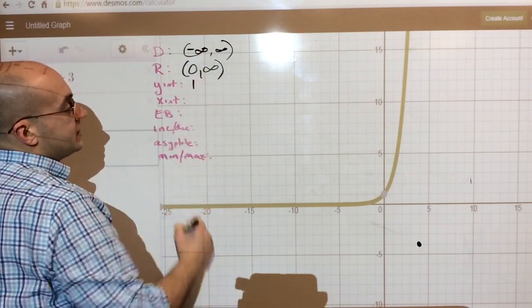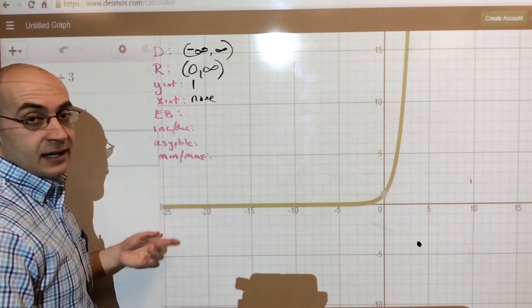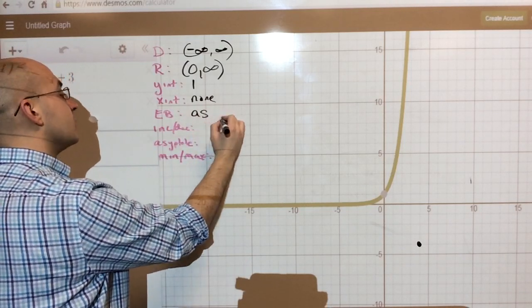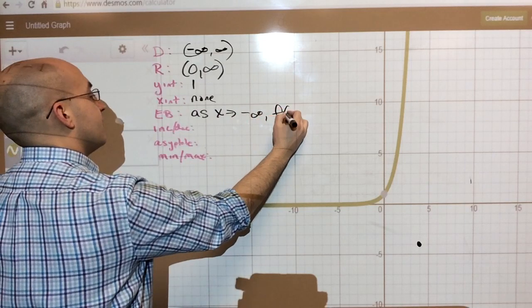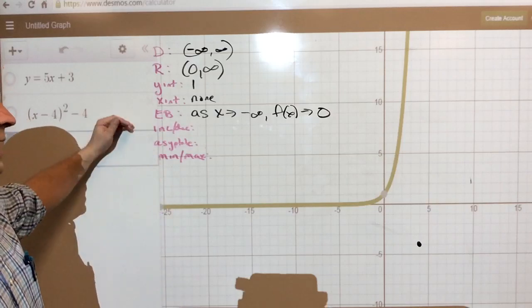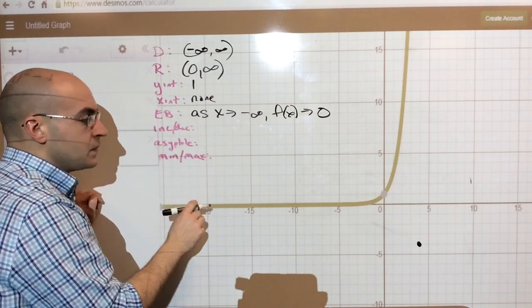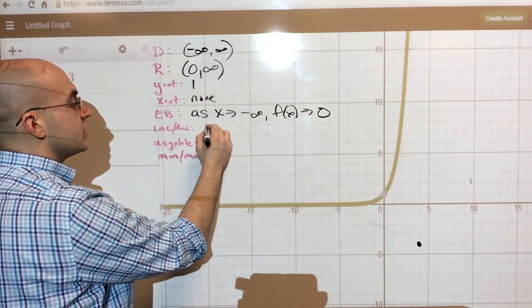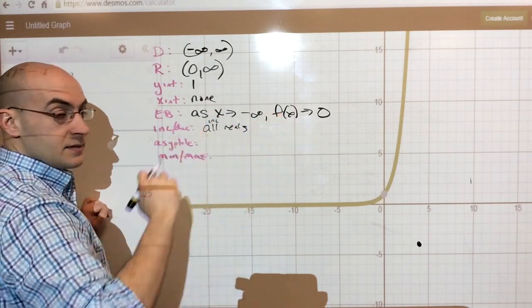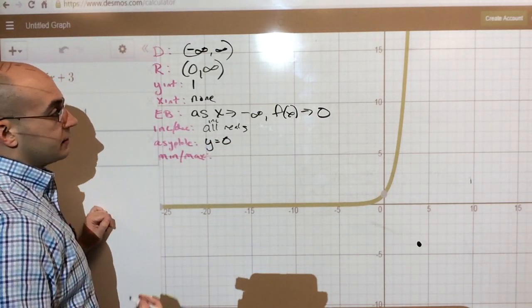The y-intercept, all base exponential functions have a y-intercept of 1. X-intercept, there is no x-intercept because how can it if it doesn't even touch the x-axis? End behavior, okay, so I'll just write the one that is the most meaningful. As x approaches negative infinity, f of x approaches 0. It'll approach 0, but it'll never actually touch 0. Increase, decrease, it is always increasing. Even here, it's still increasing really, really small. Here, it gets way, way faster. So it's always increasing on all real numbers, negative infinity to positive infinity. The asymptote line is y equals 0. And the min-max, there is no min-max.